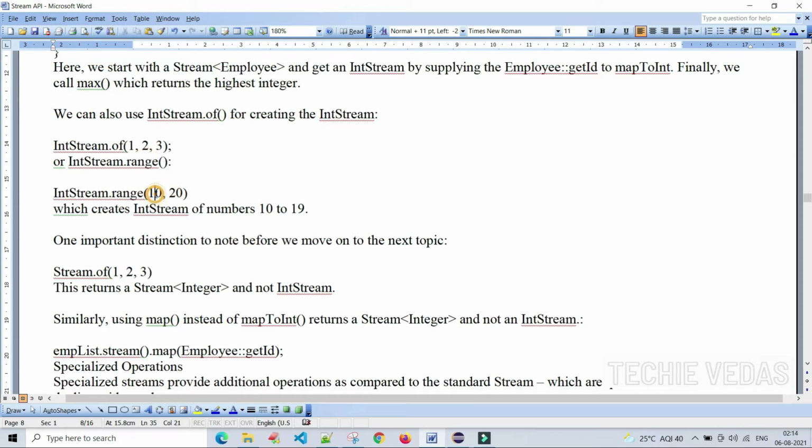Instead of mentioning 10, 11, 12, 13, and so on up to 20, we are just creating the IntStream with the range method, which creates the IntStream of numbers 10 to 19.